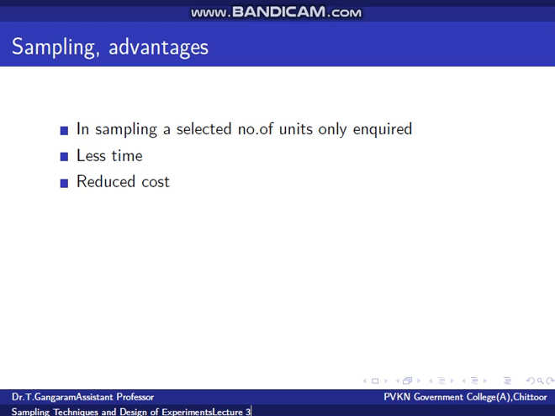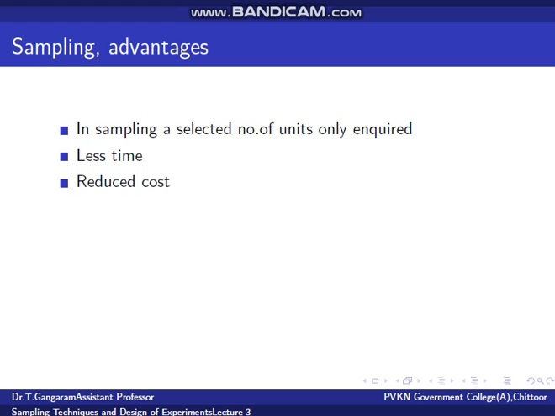Next advantage is economy. It reduces cost. The sample survey is more economical than census. In a sample survey, there is reduction of cost of collection of data, administration, transport, training, and man hours. Even though per unit expenses are large in a sample survey, the overall expenses, that is total cost of the sample survey, are relatively much less.